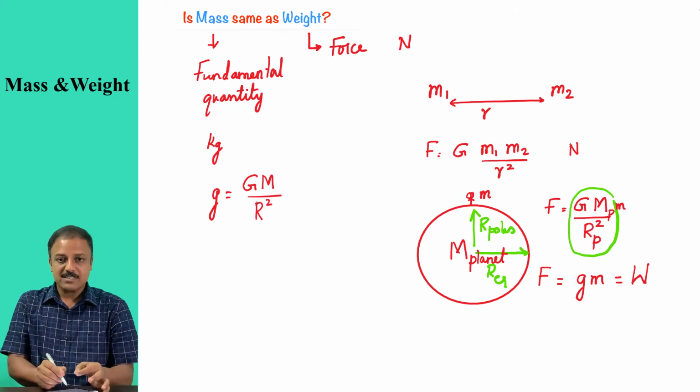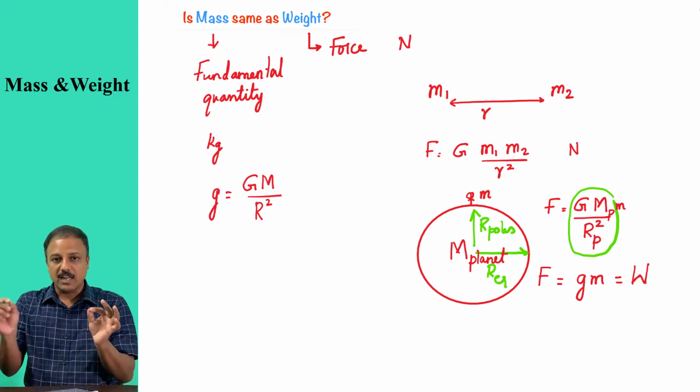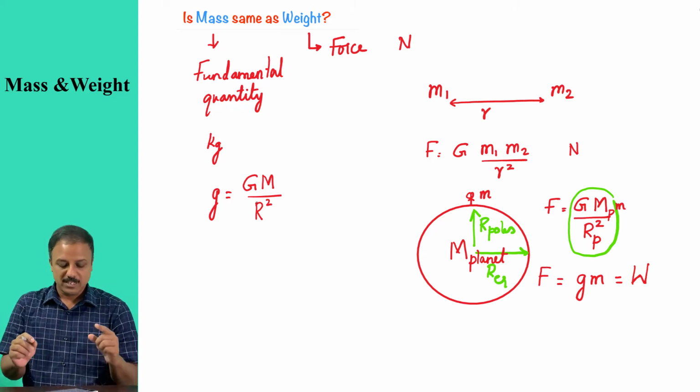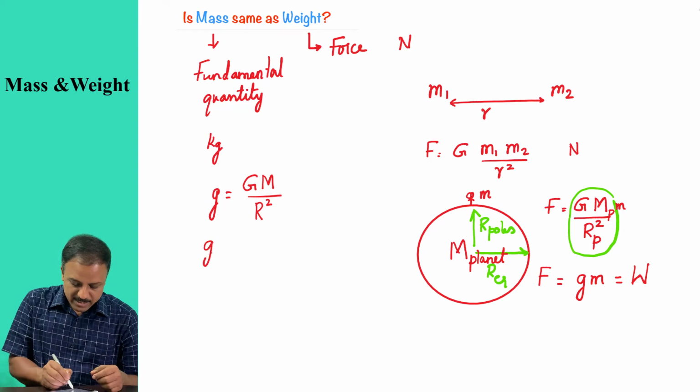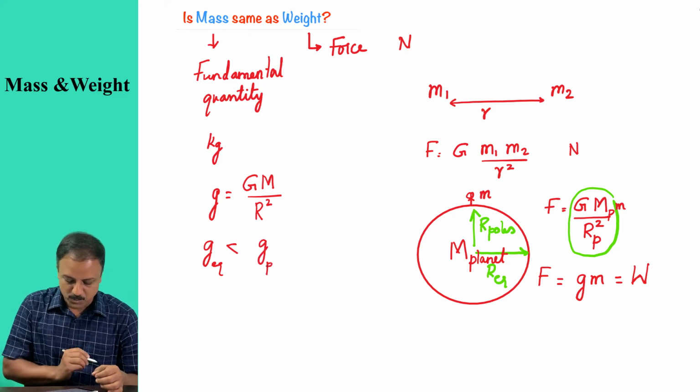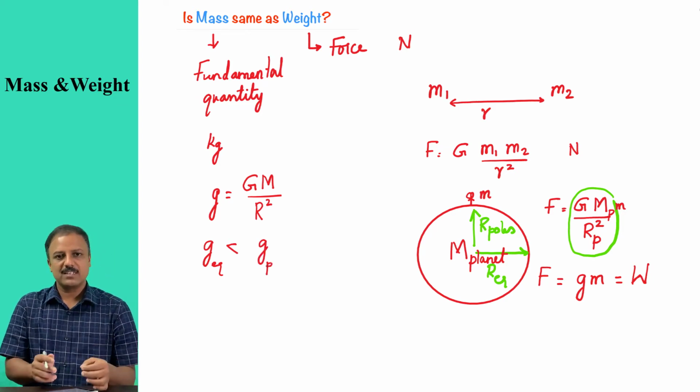Now when radius at the equator is larger than radius at the poles, it means the acceleration due to gravity at the equator is less than acceleration due to gravity at the poles. Is that clear?